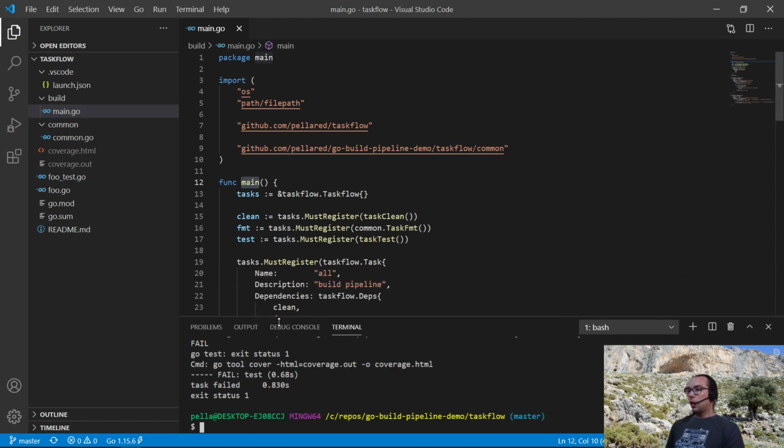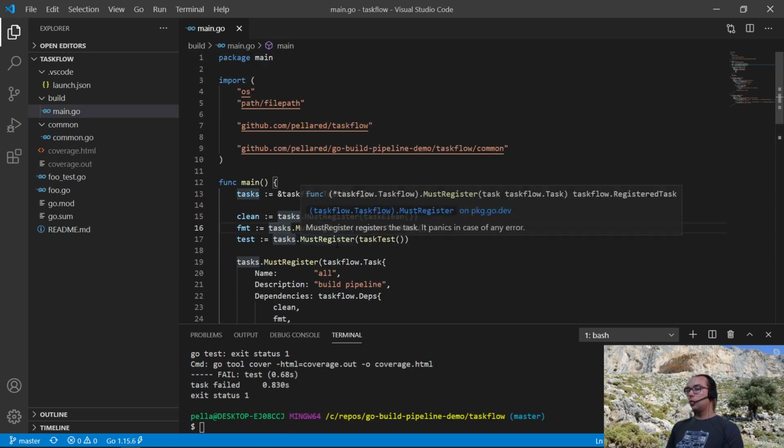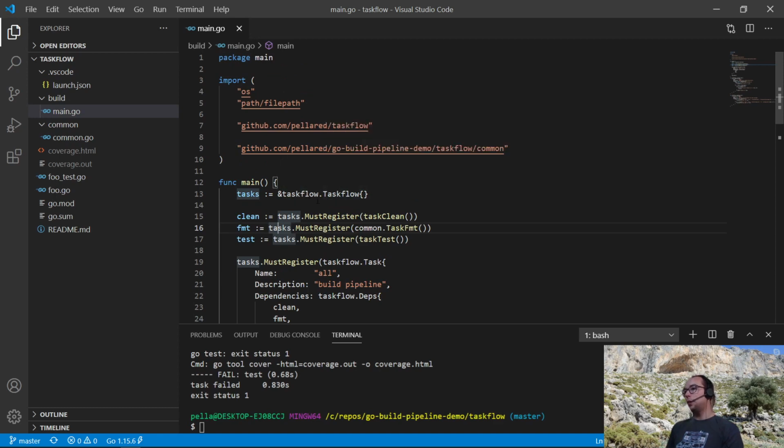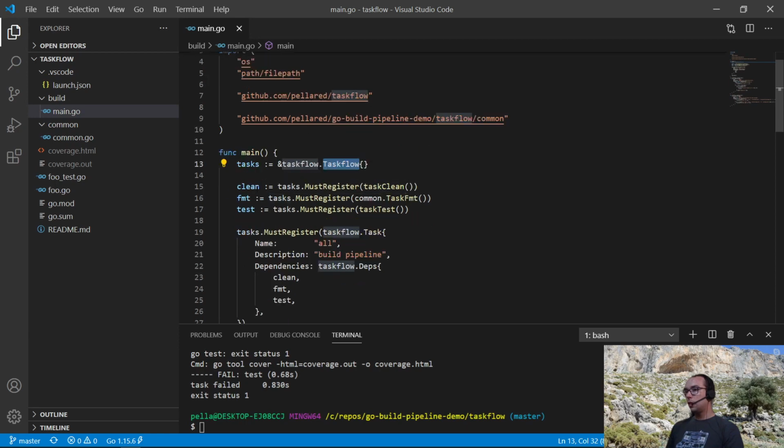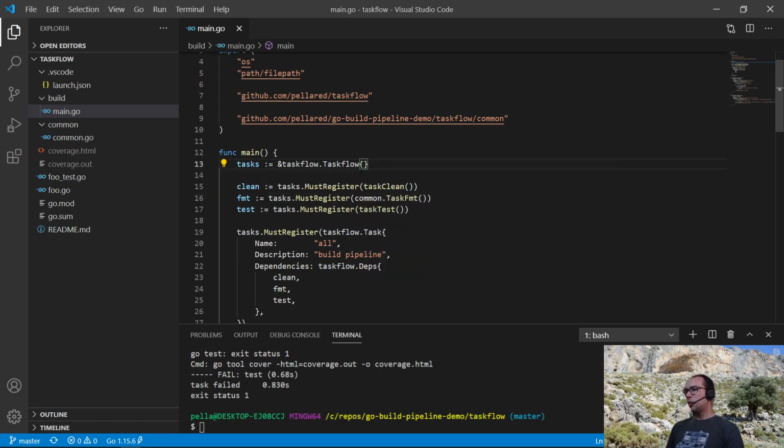Let me show now how it's implemented. The implementation is here in a single file. There are no build tags. Basically, TaskFlow works like a library. So you create a TaskFlow struct. If you want, you can change the output or the verbose setting. The default output is stdout, as far as I remember, and we register tasks using the MustRegister or Register function.